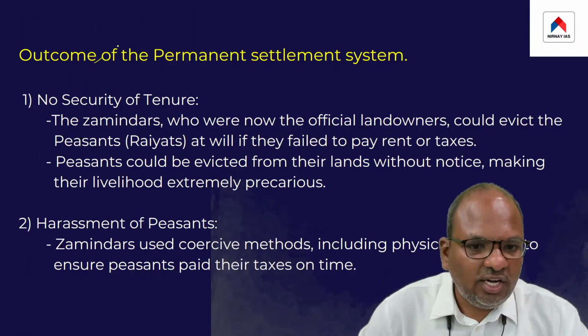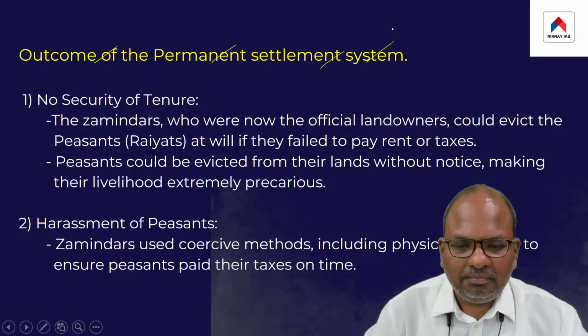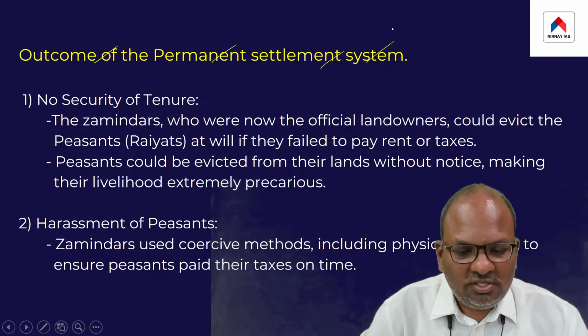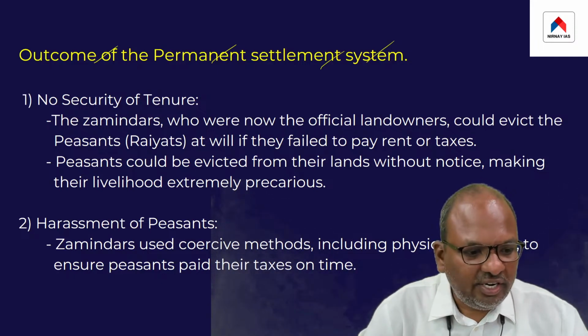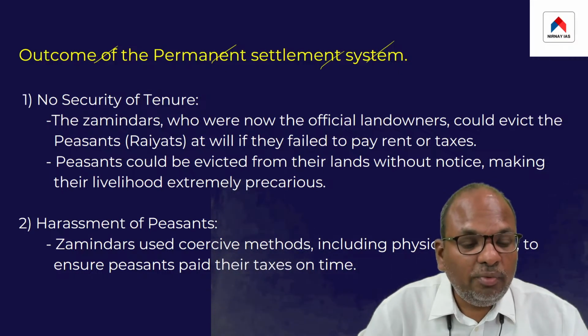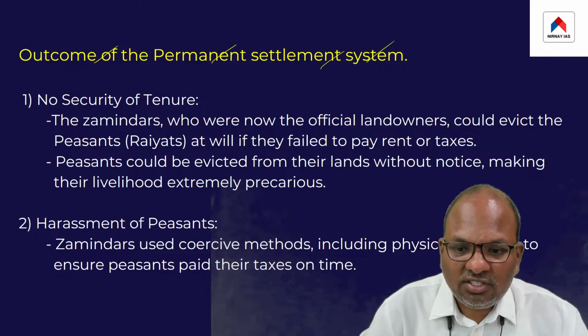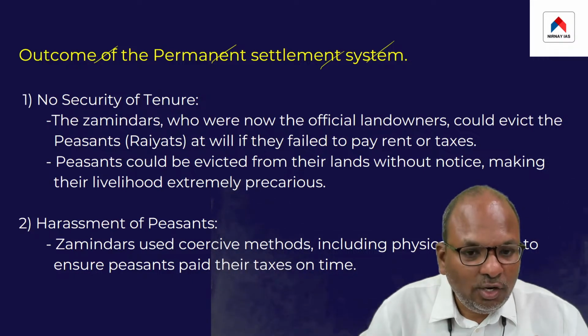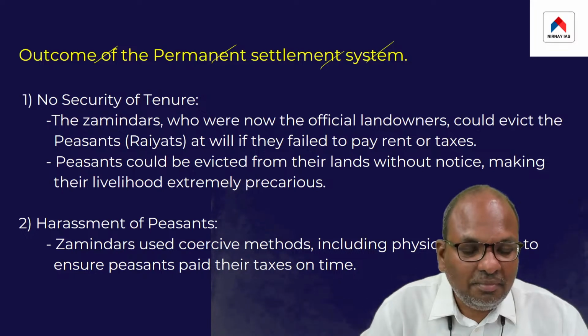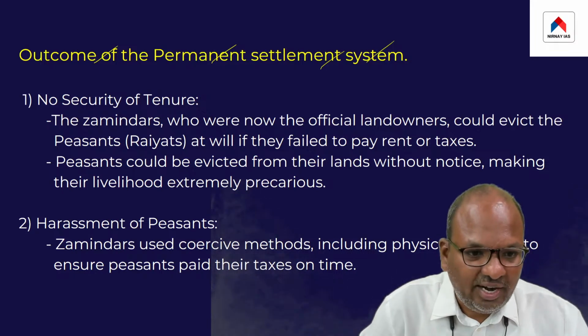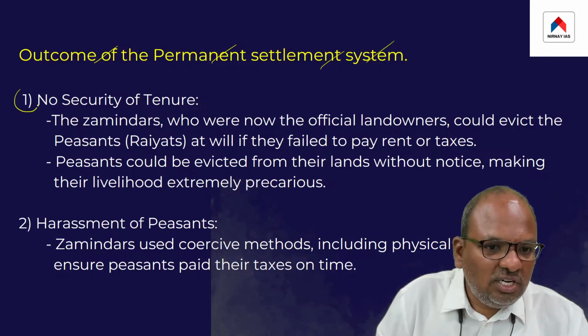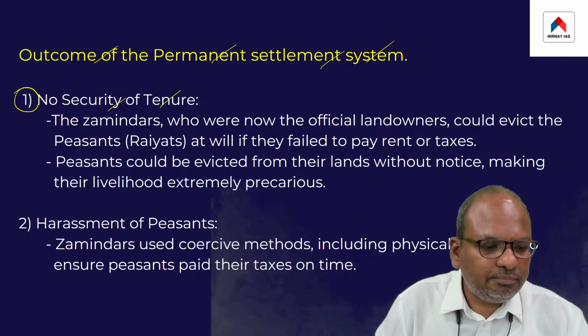But what was the outcome of the permanent settlement system? Though this system was introduced with all the good intentions, it created too many problems for the actual cultivators of land. Let us take a look at the problems that this system created for the actual cultivators of land. One, there was absolutely no security of tenure.